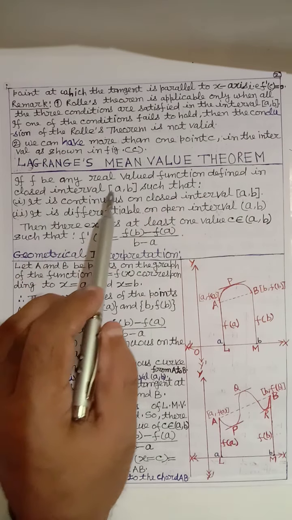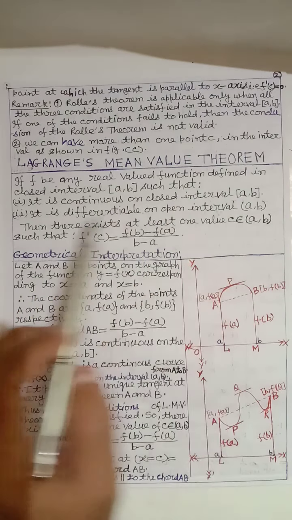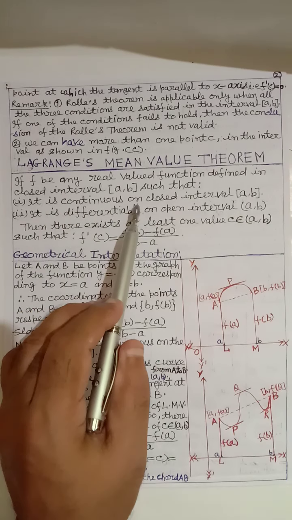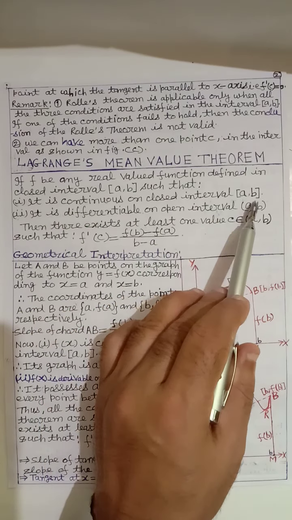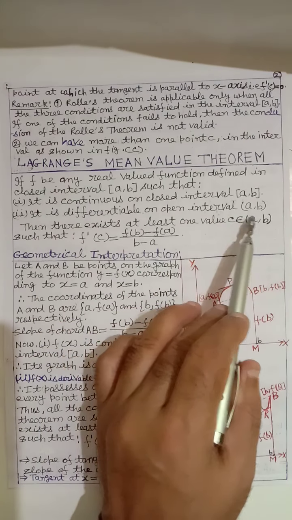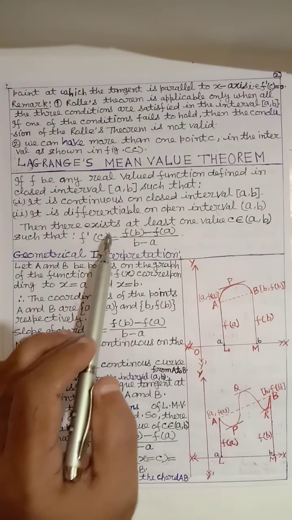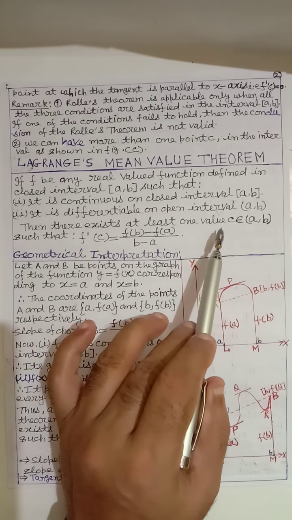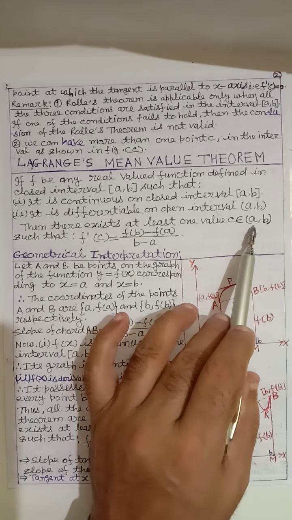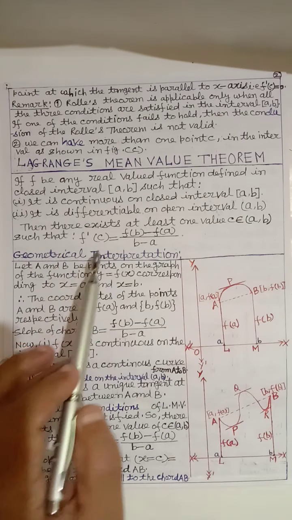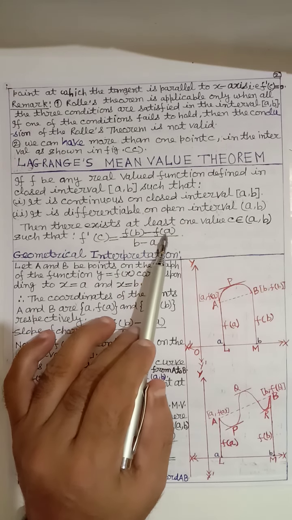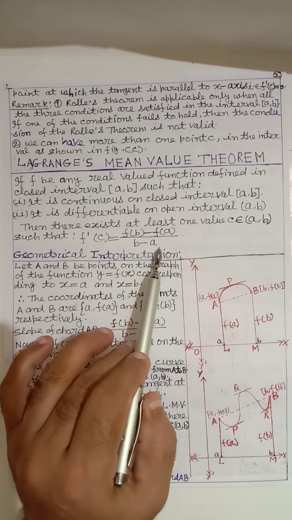If f is any real valued function defined in the closed interval a to b such that, first, it is continuous on the closed interval a to b, and second, it is differentiable on the open interval a to b, then there exists at least one value c which belongs to the open interval a to b such that f dash c equals f b minus f a by b minus a.